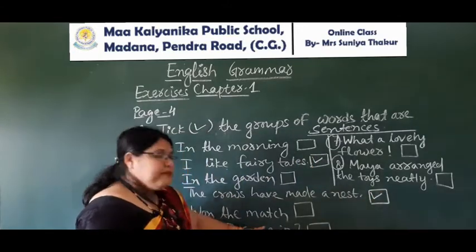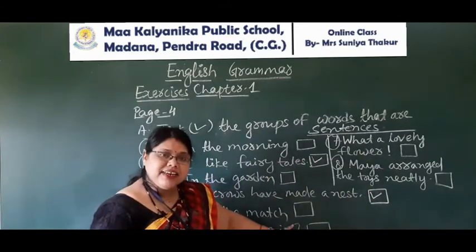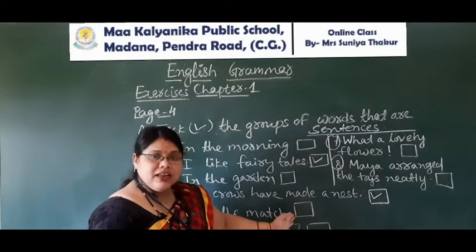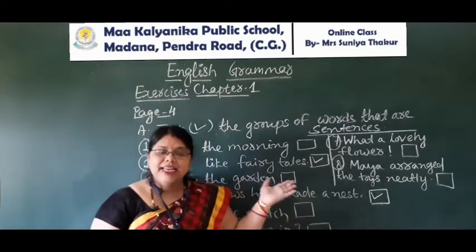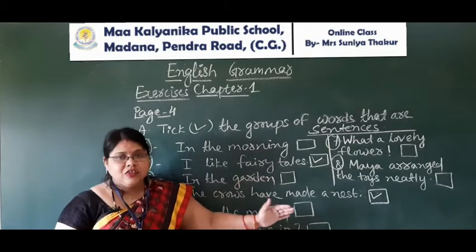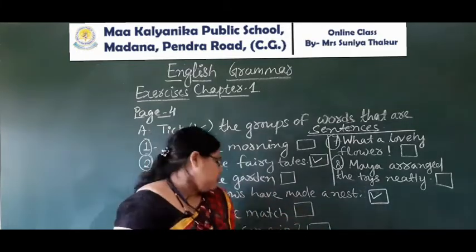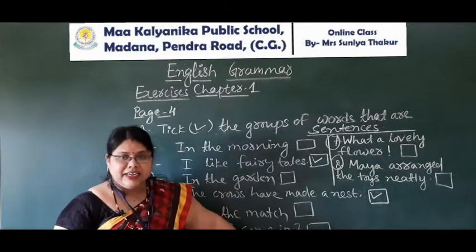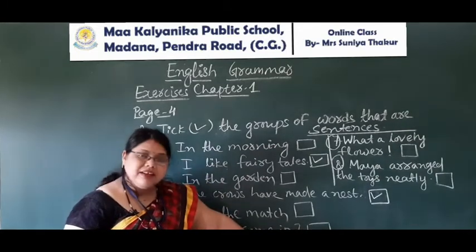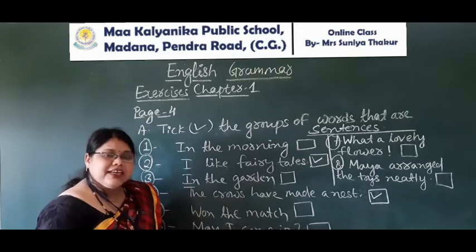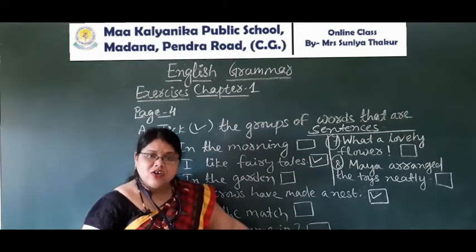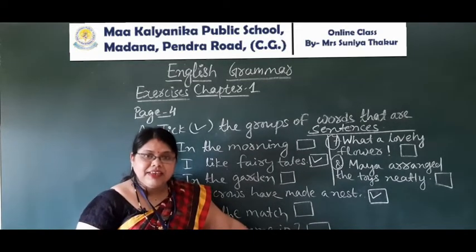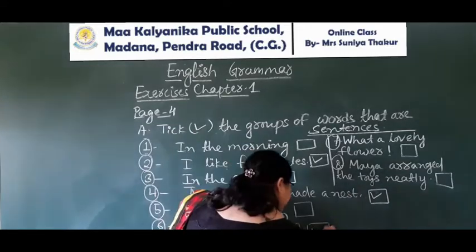Next, on the bench. On the bench, you will not get a full stop here and it's not a complete sentence. So we will leave this box also. May I come in? See, question. May I come in? Question mark is also there, and it started with a capital letter. It is a question. So it's a type of sentence. Question is also a type of sentence. We will put a tick mark here.